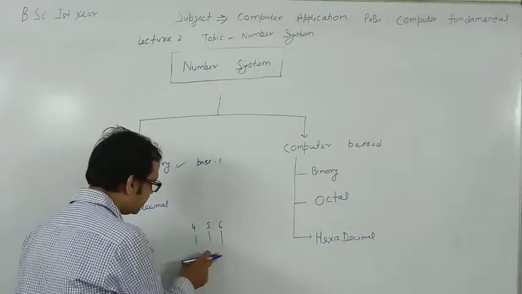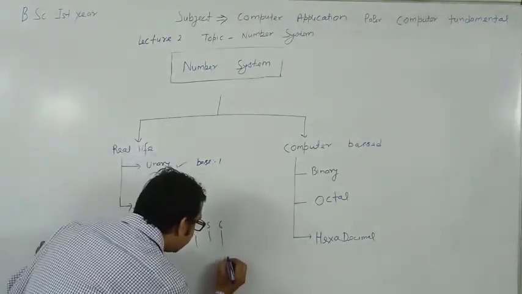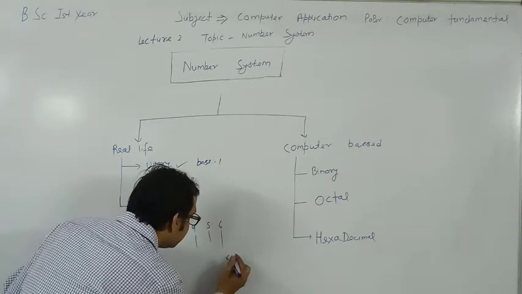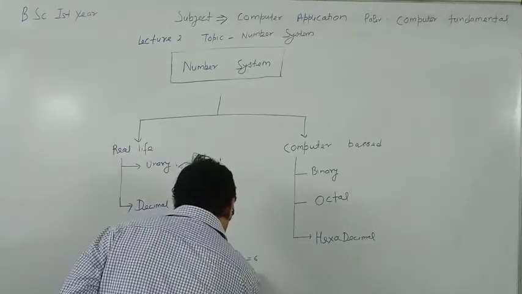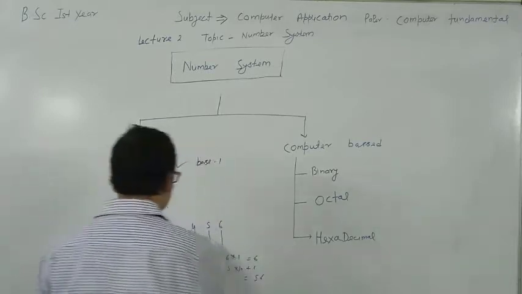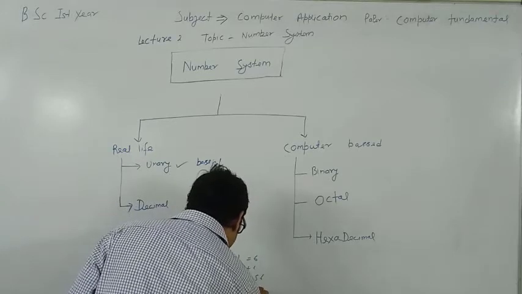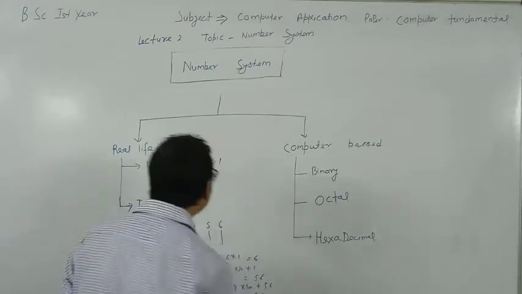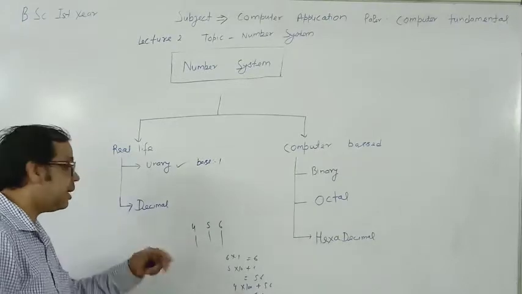So this is ones, this is tens, and this is hundreds. 6 into 1 means 6. When you come here, 5 into 10 plus 6, so the new number is 56, and on that place, he makes 4 into 100 plus 56, which means he creates the number he wanted. So the decimal number system works in such a manner.